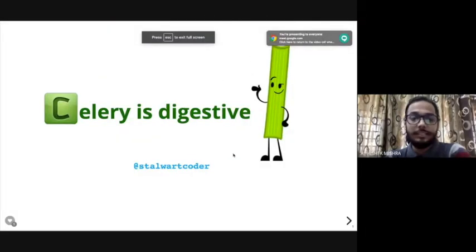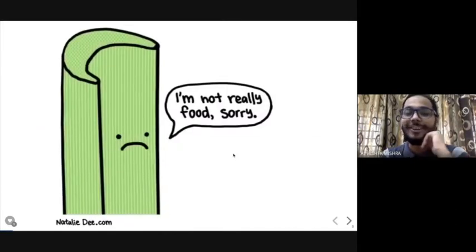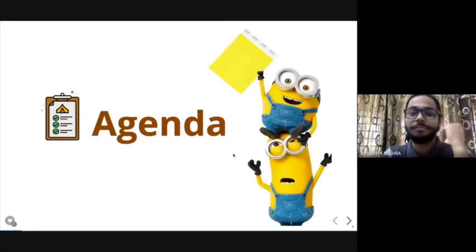So yeah, Celery is digestive. I had no other title to give it, but usually when we hear about celery, it's just a vegetable and we use it for a purpose. I'm not sure why exactly they named this framework Celery, but according to my instinct, this might be a multi-threaded thing, like the actual vegetable. That's probably why. Of course, I'm not going to talk about food today. It's going to be completely about Celery as a task worker.